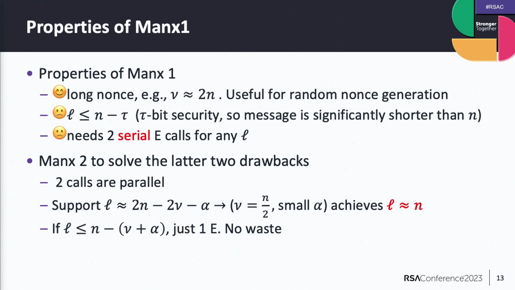If we set the nonce as half of n bits and alpha is negligibly small, it implies that L is about n. There is another additional feature: if L is really small, more specifically smaller than this threshold, we just need one block cipher call. So there's no waste.